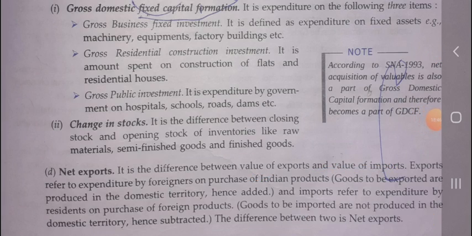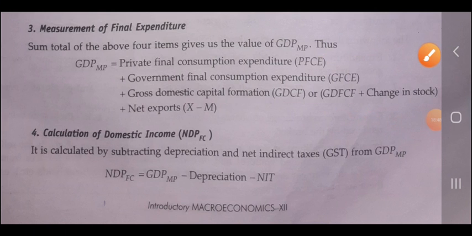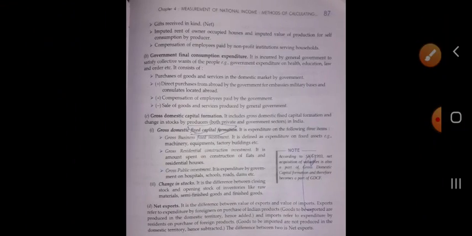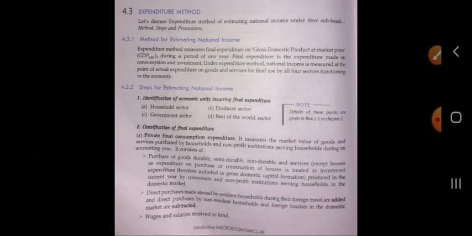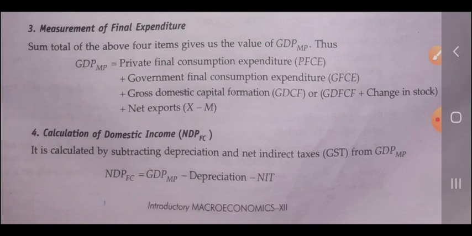Now the next is, first step is identification of economic unit incurring final expenditure. Second one is classification of final expenditure. Now the third one is measurement of the final expenditure.